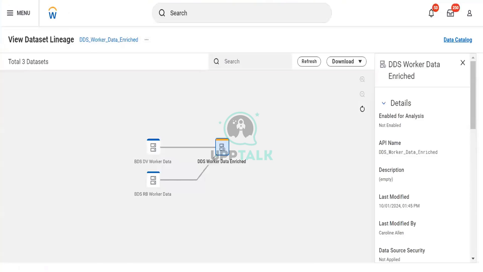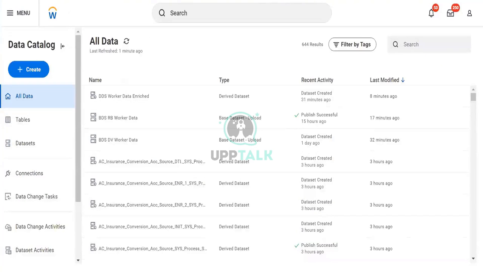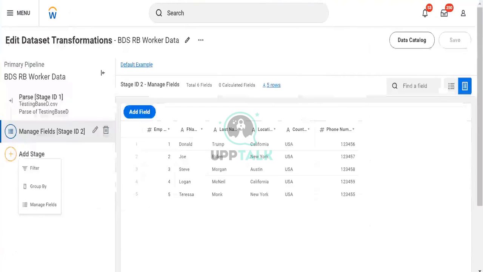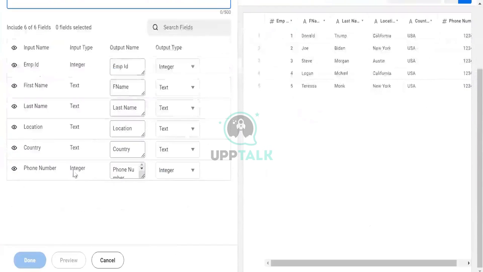Let me go back and let me drop a few columns from here. For example, I will quickly do it. In manage field edit column, let me hide the country, phone number and I think first name. We should be keeping it because it will identify it, and location.